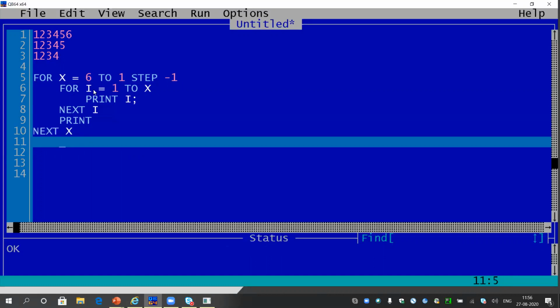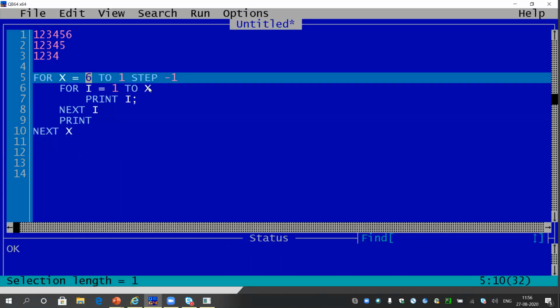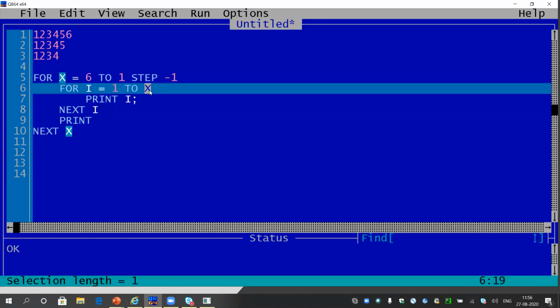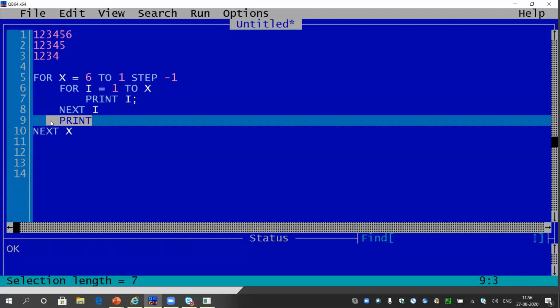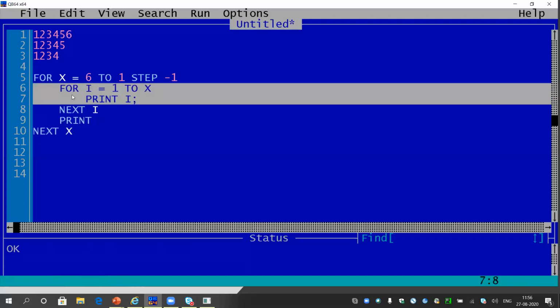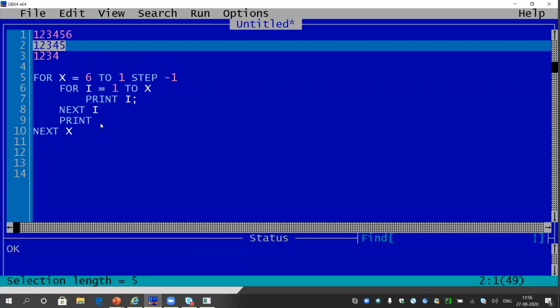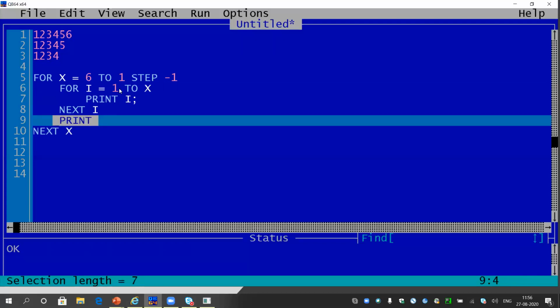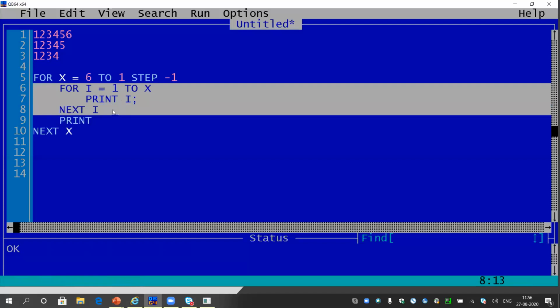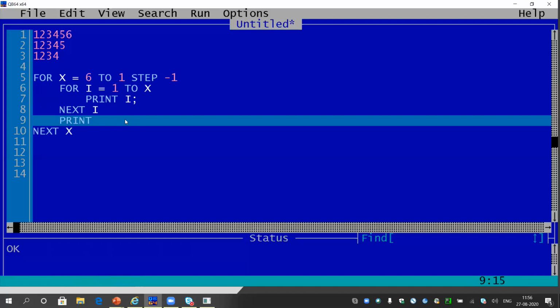So the value of X should start from 6, so that in the first line it will print 1 to 6, and the first line we will get. Then enter, and after that the value of X will be 5. Then it will print 1 to 5, print I. Okay, and we will get the second line, and then enter, and then the value of X will be 4, and again we will print 1 to 4 like that. If you are able to understand, it's good.